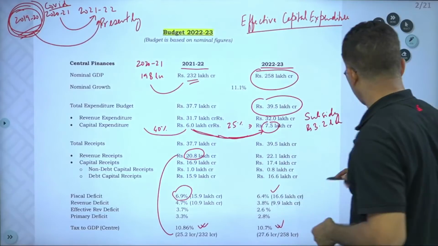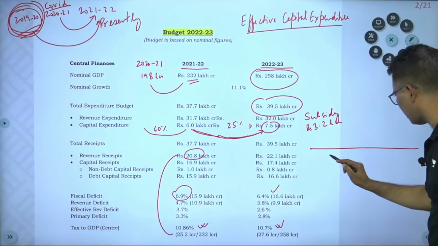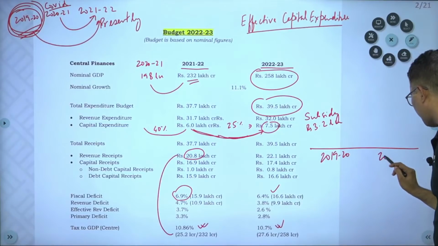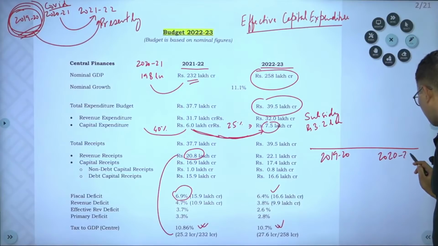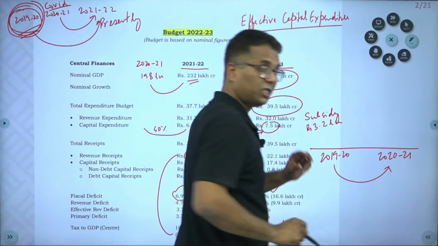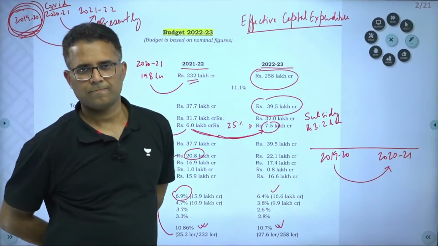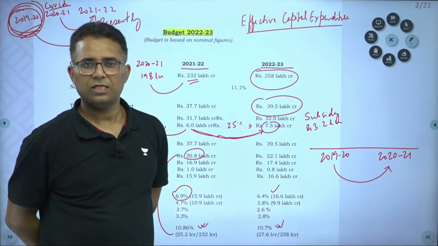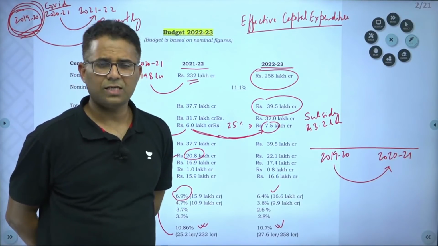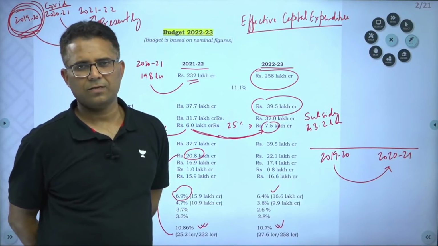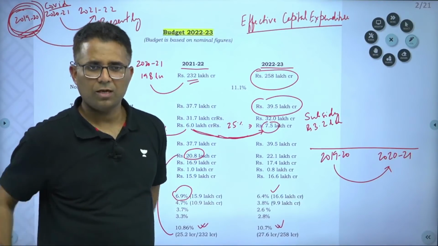This is a very important insight that you should all notice. 2019-20, 2020-21: almost every parameter deteriorated. Real GDP decreased, nominal GDP decreased, deficit increased, debt increased, almost everything.